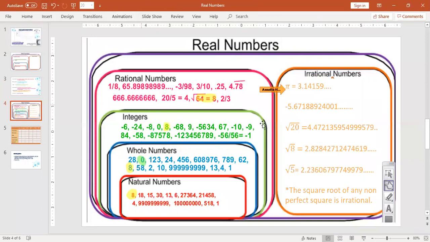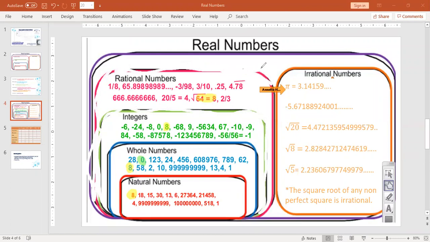every single number in this picture is a real number, okay? In fact, if I took a giant pen and I erased all these lines, I erased all these other color lines. I erased the integer line. I erased the pink rational number line. I know this is really bad, but I'll just go with it. Okay, I erased all these lines. All these lines are erased. Erase the orange line for irrational numbers.